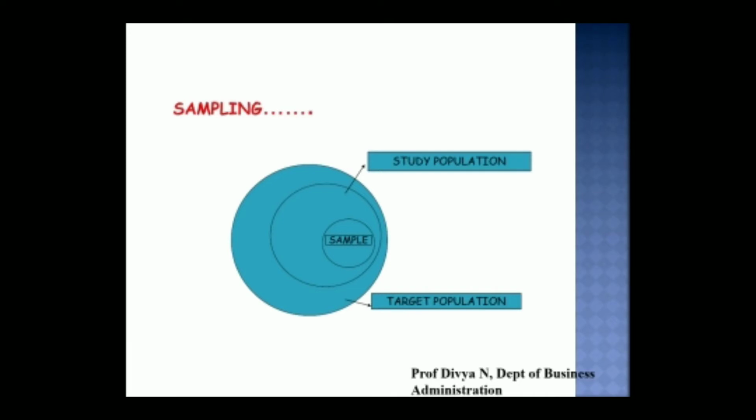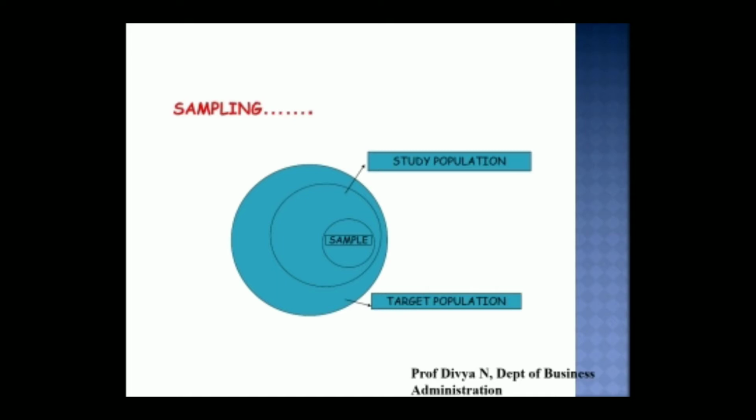As not all the products produced by Nestle can be used for sampling or testing the quality, they will choose a target population. Say there are Nestle's manufacturing units all over the country, so we could consider one in Punjab or one in Gujarat, whichever is convenient for the researcher. So he will choose a particular plant from which he can conduct the research about the quality of the product. So that will be the target population.